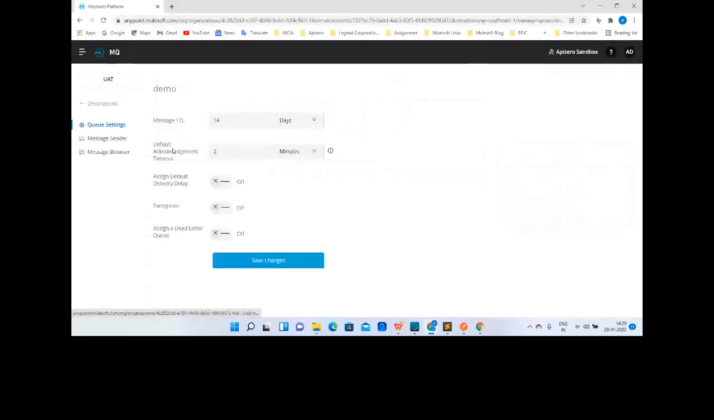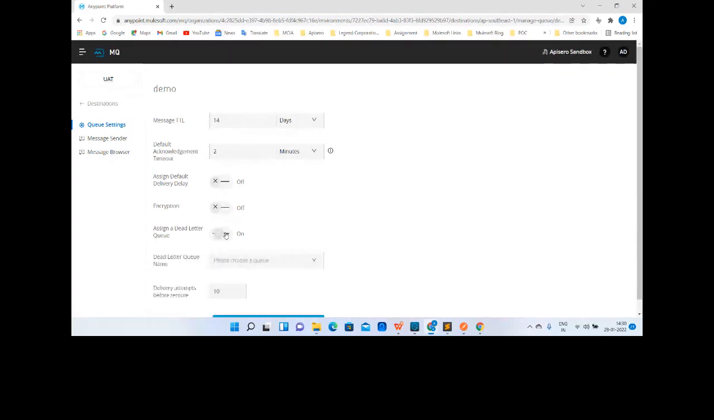Perfect. Let me open the queue. Now, there are some more features we can see, like the configuration we have done. We can see it over here and even change it according to our need. Let's say one fine day you have assigned the dead letter queue, but later you realize there's no need to add a dead letter queue for this queue. So you can come here and switch it off. You can change the settings as and when required.